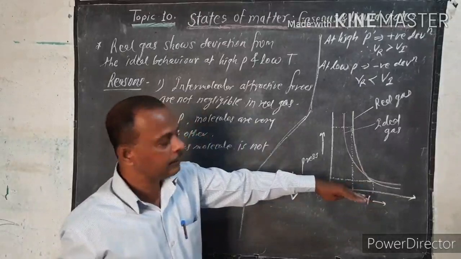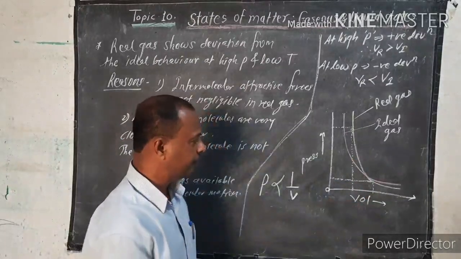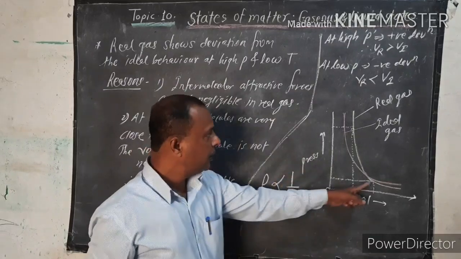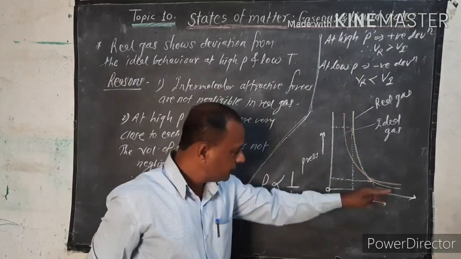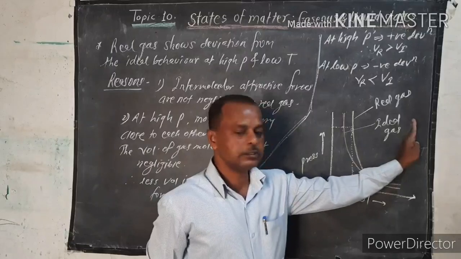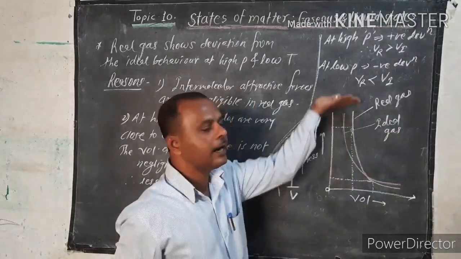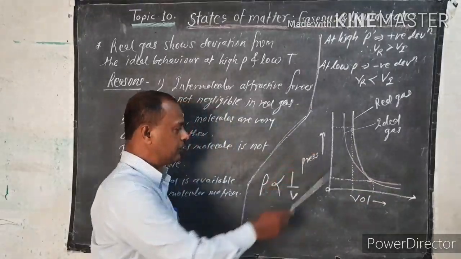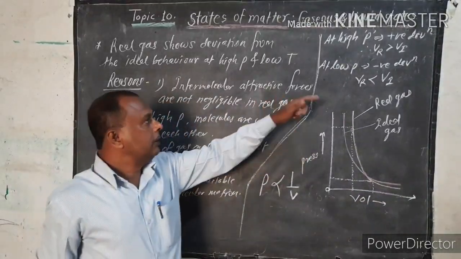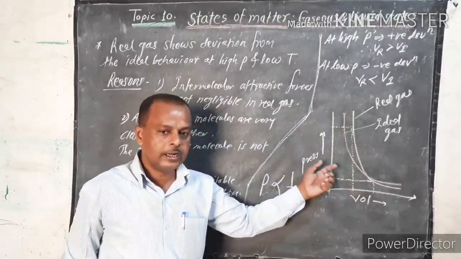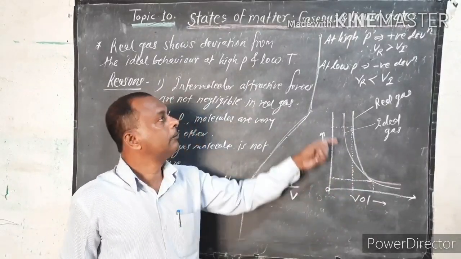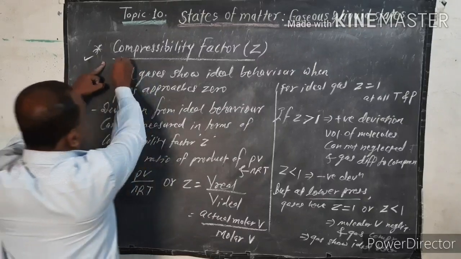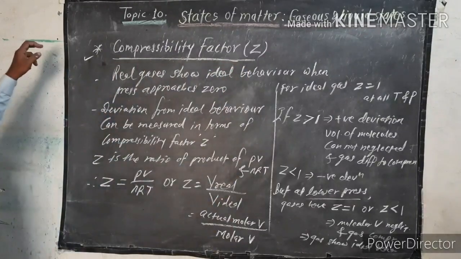So volume is here less. Volume decreases as compared to the ideal. So therefore, negative deviation here, and that is the positive deviation at the high pressure. At low pressure, negative. So this is the way of the deviation from the ideal behavior of real gas. Now, the next point is the compressibility factor Z.